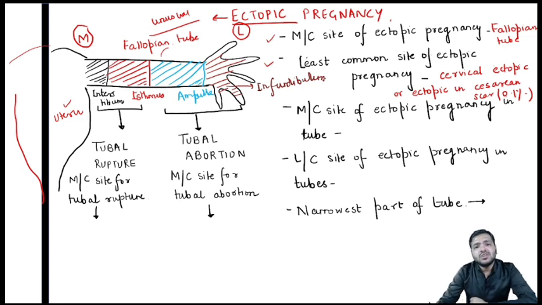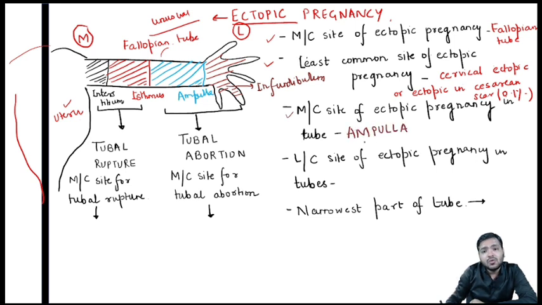Now I change my question and ask you, what is the most common site of ectopic pregnancy in the tube? In tube, basically we are talking about the fallopian tube now. If the question clearly mentions the most common site in the fallopian tube, again it is the ampulla. You know that the ampulla is the site of fertilization where the sperm and the ova meet and in turn a zygote is formed. So that zygote is basically stuck inside this ampulla and is not able to travel further into the uterine cavity.